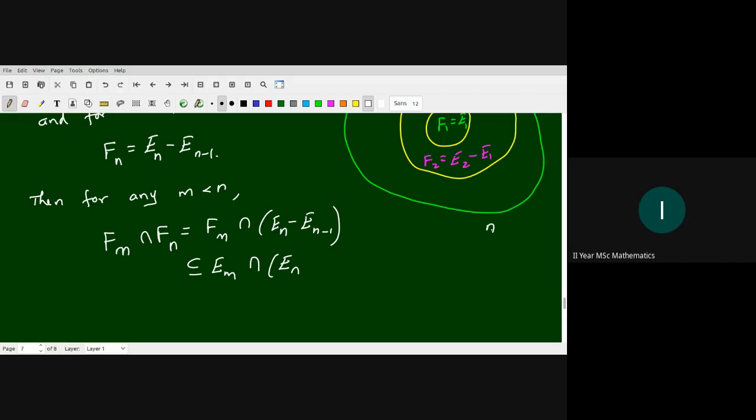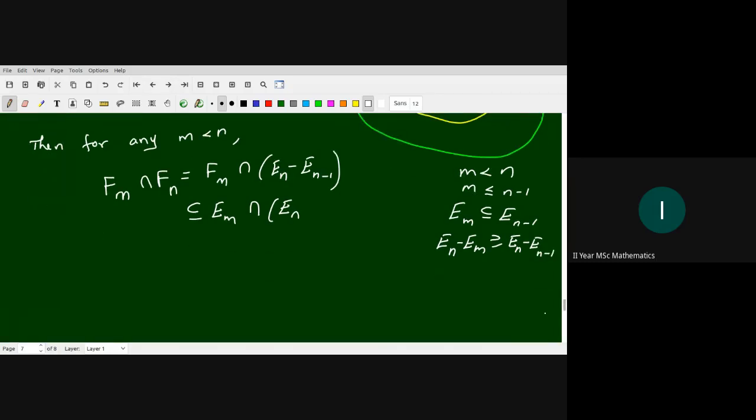Here we assume that m is less than n. So by the assumption, Em is contained in En minus 1, right? What about En minus Em, which contains En minus En minus 1? Okay, so we look at this. Members of En but not in Em, right?